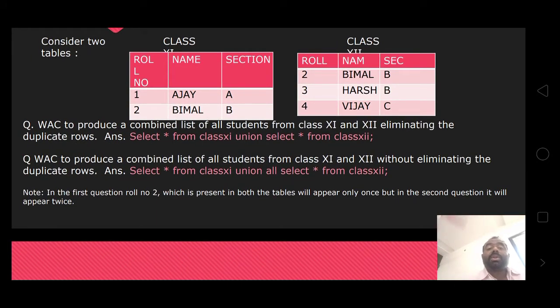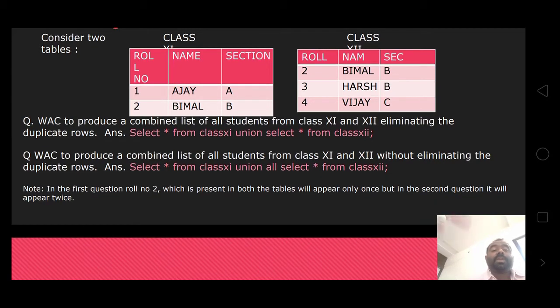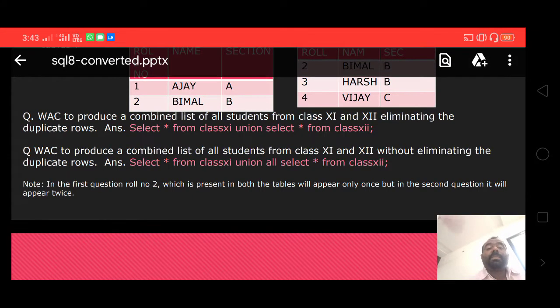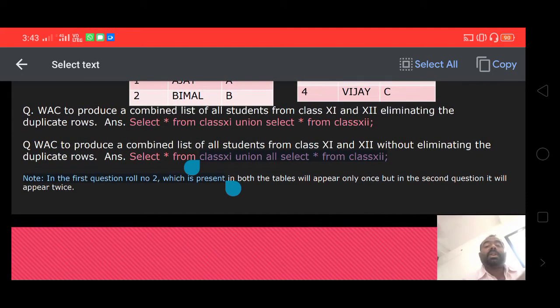Write a query to produce a combined list of all students from class 11 and class 12, eliminating the duplicate rows. The query is: select star from class 11 union select star from class 12. This eliminates the duplicate values.